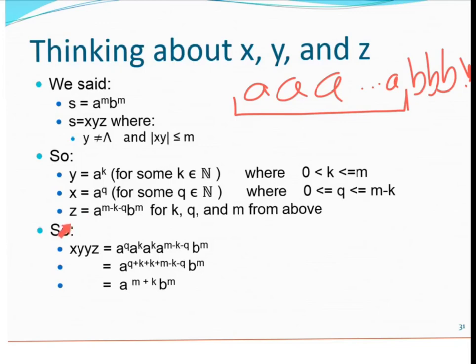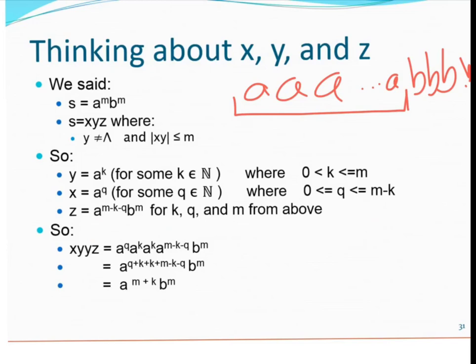And what's Z? Well, Z is everything left over, any A's that are left over. So take all the A's, which is M, get rid of K of them for the ones used up by the Y, get rid of Q of them for the ones used up by the X, and then all of the B's, because for sure the B's are not in Y. Now this is all in terms of the variables we already have. We don't have any new variables here, so I don't have to tell you anything else about these. Whereas with K, I needed to tell you the range of K, and with Q, I need to tell you the range of Q. Here, I'm using variables I've already talked about.